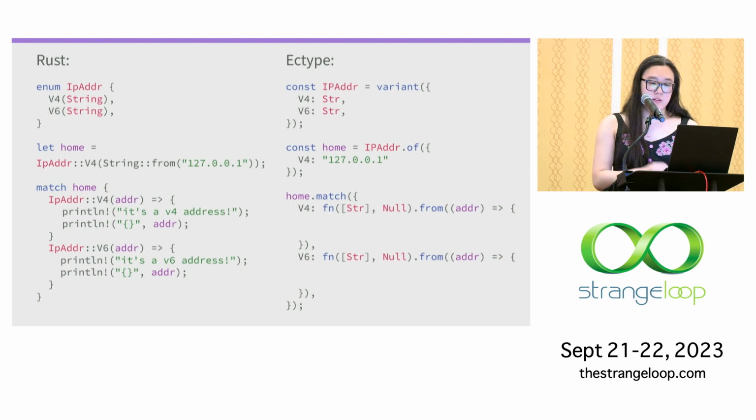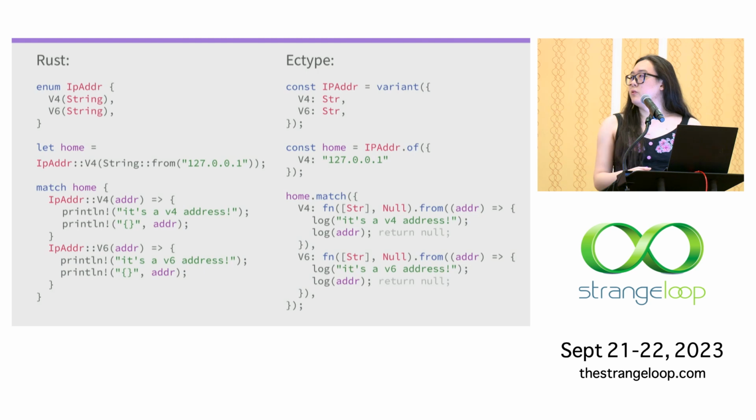So if you missed the function syntax earlier, this describes a function that takes one parameter, a string, and then returns a null. And we have to return null because undefined is forbidden in Ectype. You might notice, if you're familiar with sum types, that this is a little bit redundant. The string doesn't actually need to be declared in the handler of the match because it should already be known in the shape of the variant. But actually later on, we'll see cases where this is not redundant.